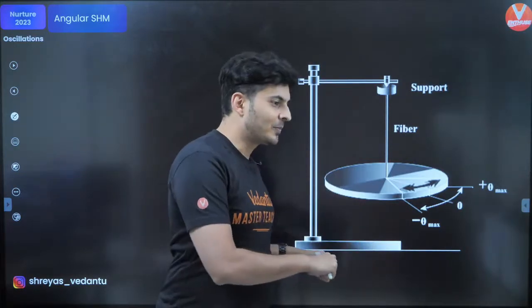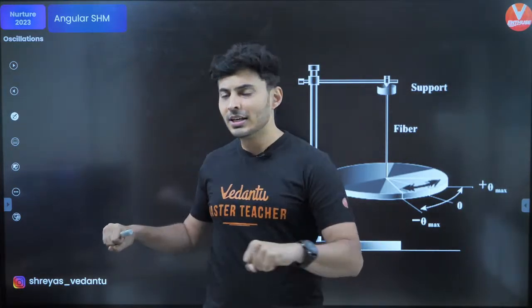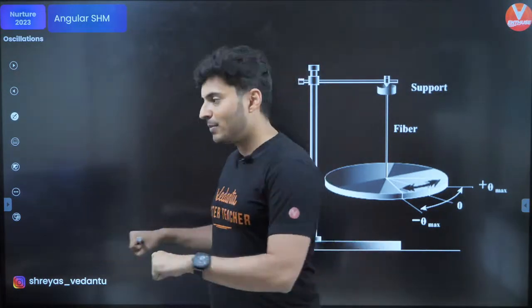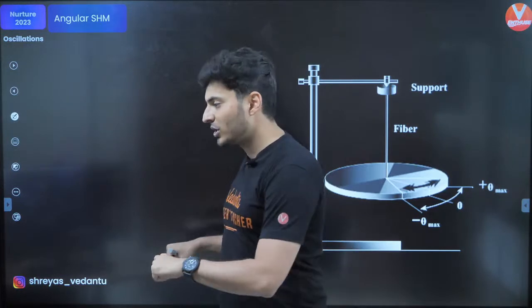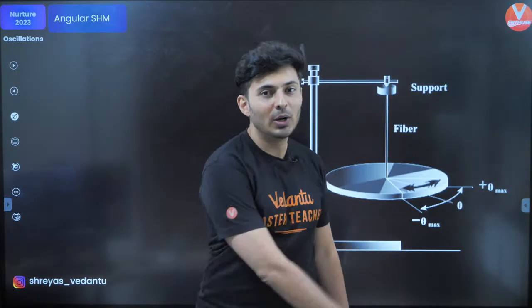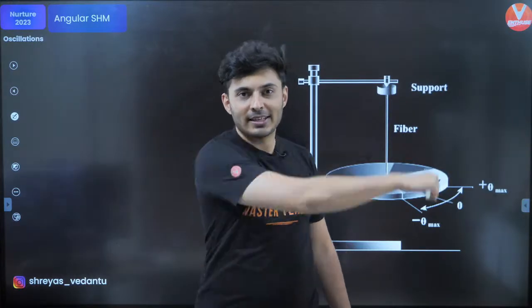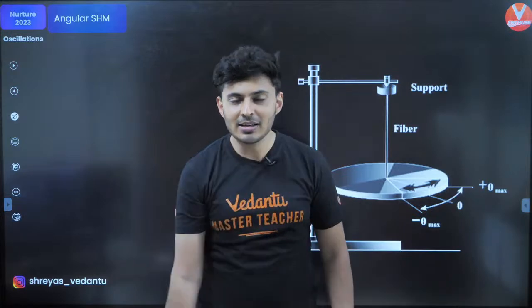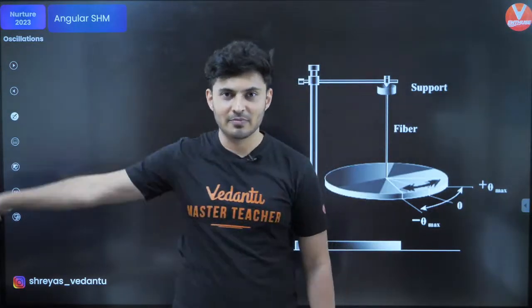This is angular SHM. This is my equilibrium position, this is my extreme position. This is equilibrium, this is extreme. I am doing a periodic oscillatory motion but angle wise, so angular SHM. A simple pendulum is also angular SHM. Extreme, mean, extreme, mean, extreme, angular SHM.